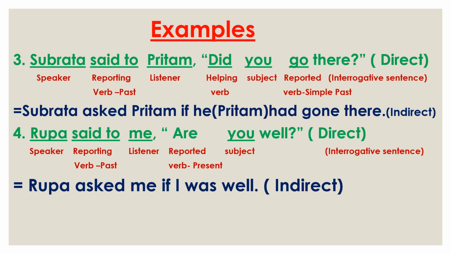Then the subject. You is the second person, so it will be changed according to the speaker me. So when me is used as a subject, it will be changed into I. So we use I. Then are, the reported verb, is in present tense. So here we need to use its past form. So I was and then well. So Rupa asked me if I was well. So in this way we can change narration in case of interrogative sentences.